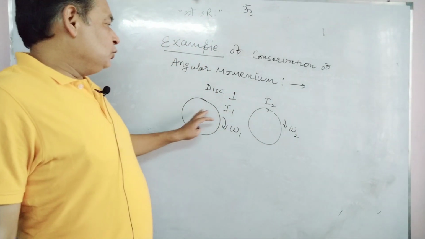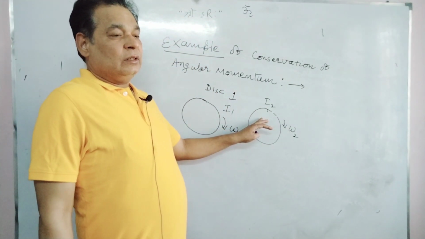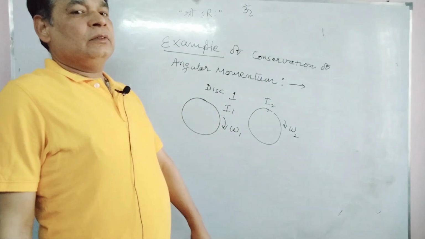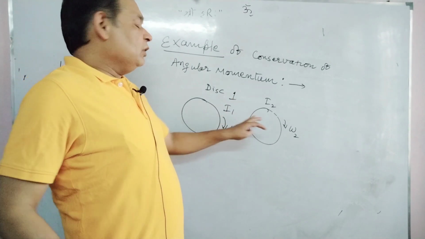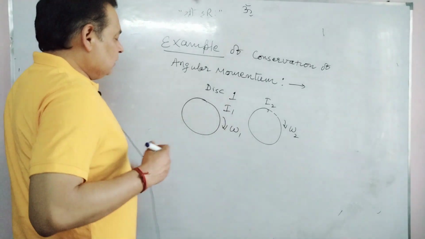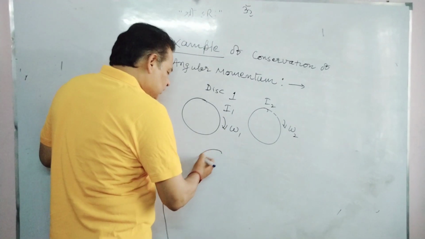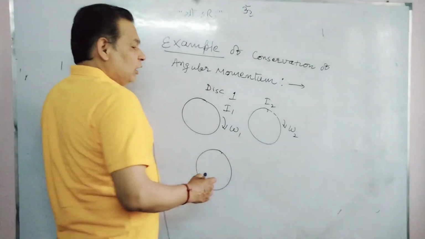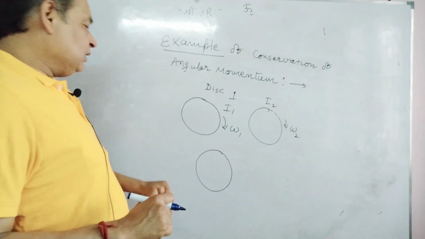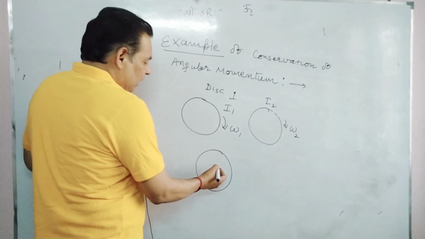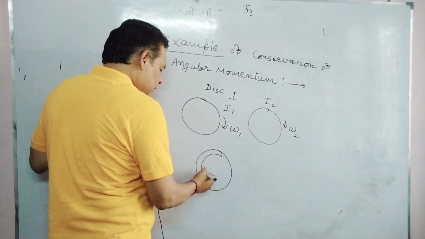The surfaces of these two discs are rough. There is friction if they are in contact. Initially they are not in contact. After that, these two discs are pushed axis-wise, that is, in the direction of the axis, back to back, and they are in contact in this way.